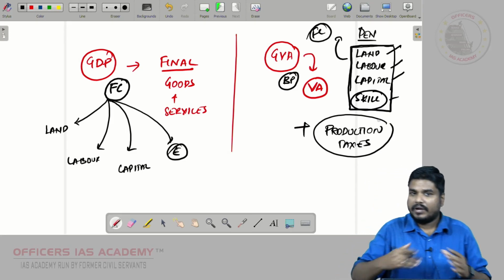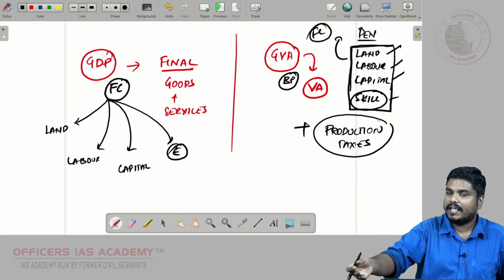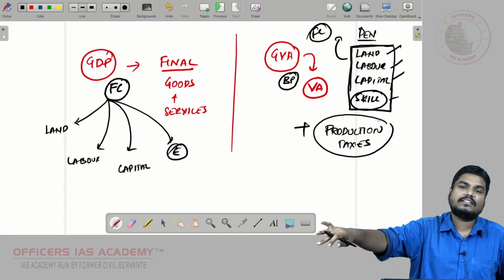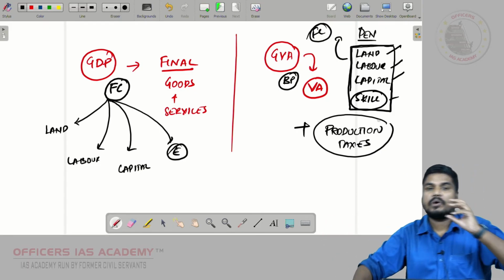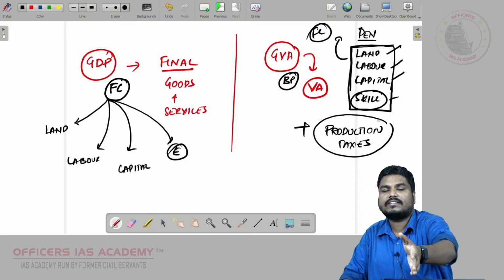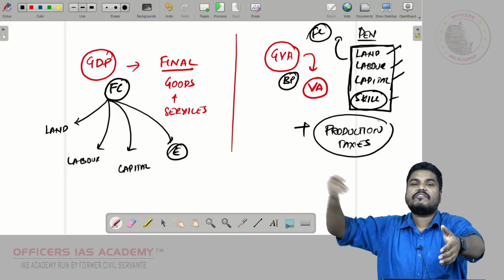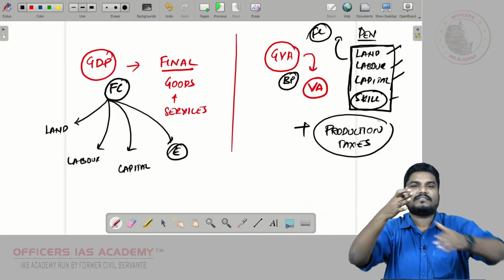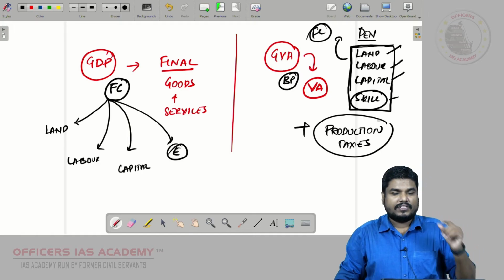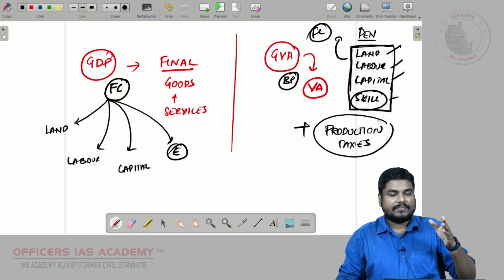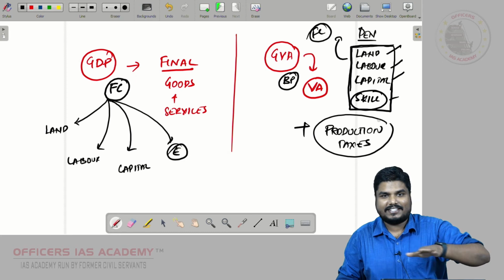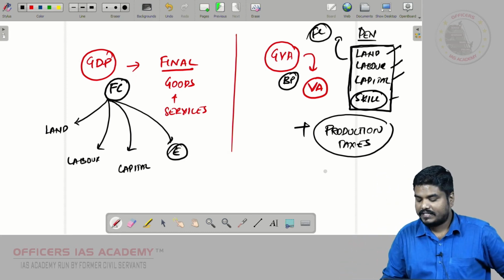So whether I produce food grains or not, that is immaterial. Whether I produce the crops or not, it is immaterial, but government gives me free electricity during the production. So if the government gives some subsidy during the production stage, that is called as